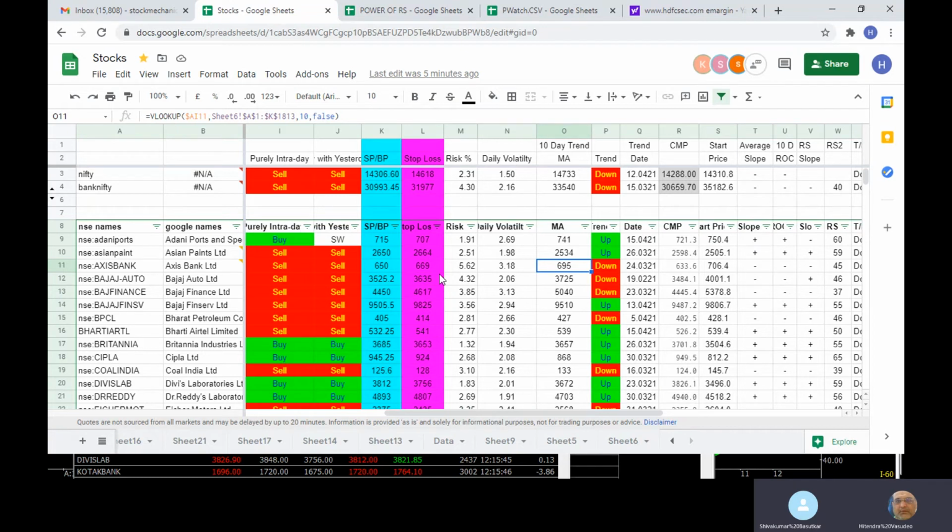Depending on how much capital you have, if you have more capital, say 5 lakhs, then I would think of 1.5 lakh each for 3 trades. If the capital is more, then 2 trades may not be right, you want to spread the risk.